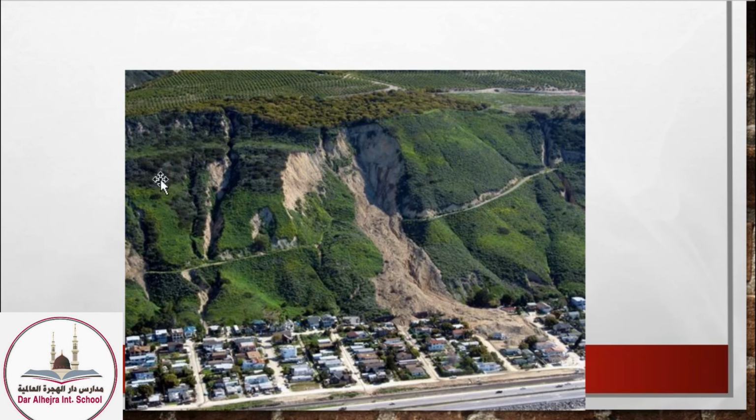This is called a landslide, because the side of the hill or the mountain falls down. All these things can cause the side of the hill or the mountain to fall down. And as you can see, it's very dangerous. It can fall down on houses or on cars or on people, so they might kill them.